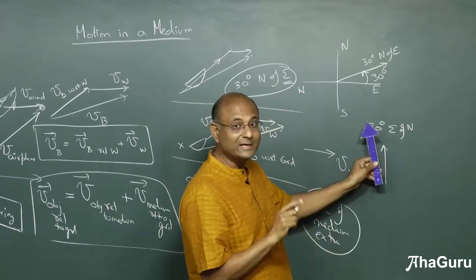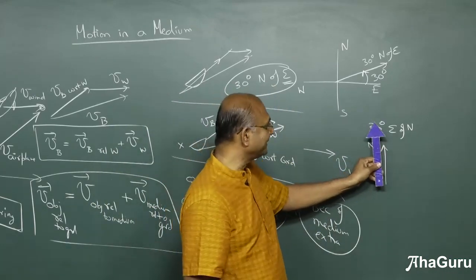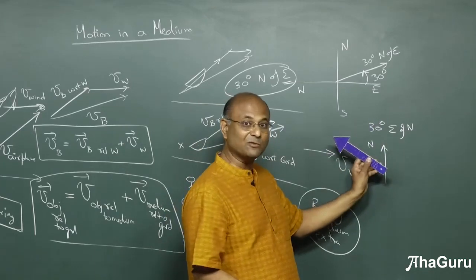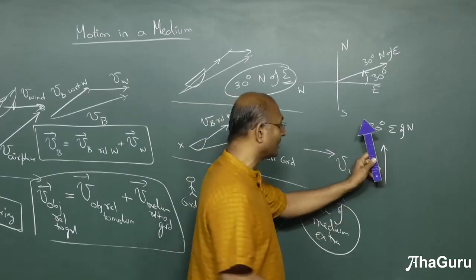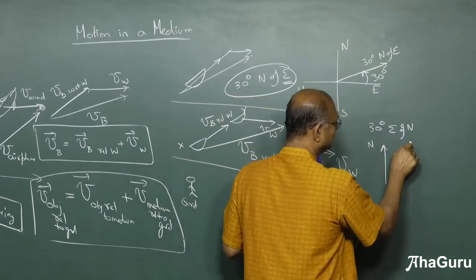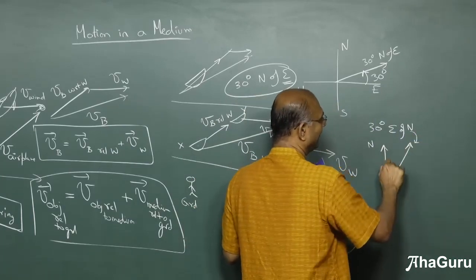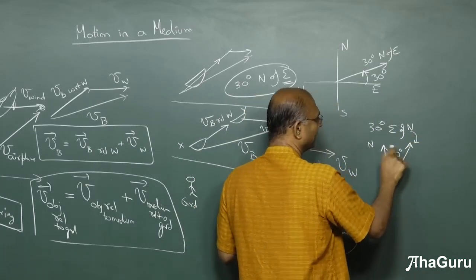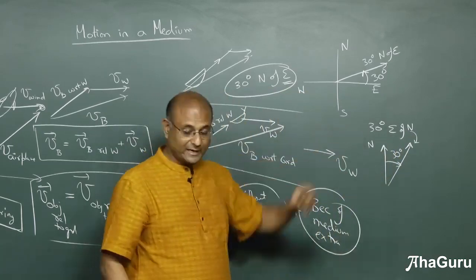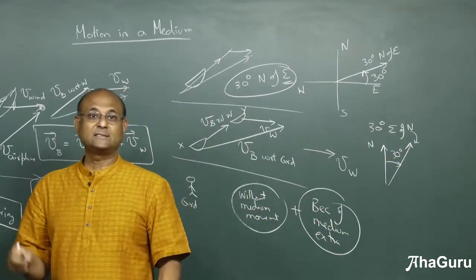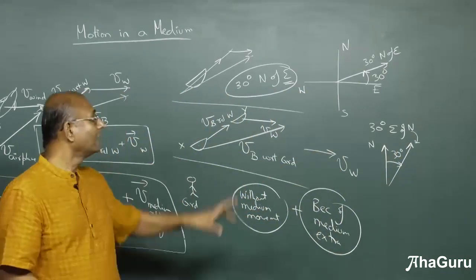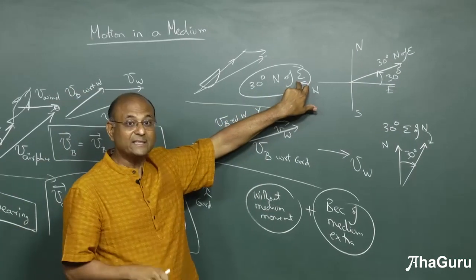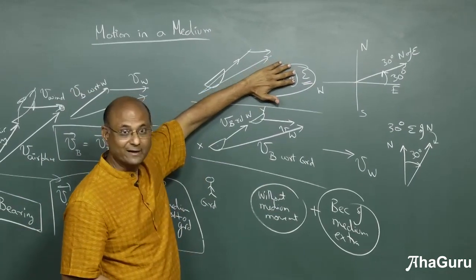But I am now going 30 degrees east of north. Which means I could have gone 30 degrees like this, that would have been west of north, this would have been 30 degrees east of north. So you're going like this. So this is the direction you're going, right? And this angle is 30 degrees. So questions will tell you 30 degrees, 25 degrees, 40 degrees, east of north, north of east, etc. Whatever you are saying of east, this is a qualifier.